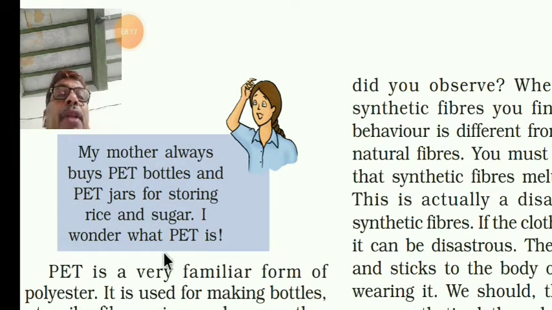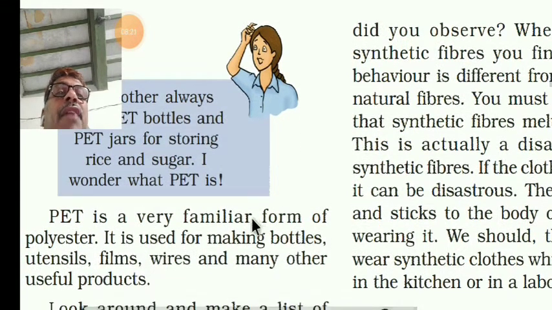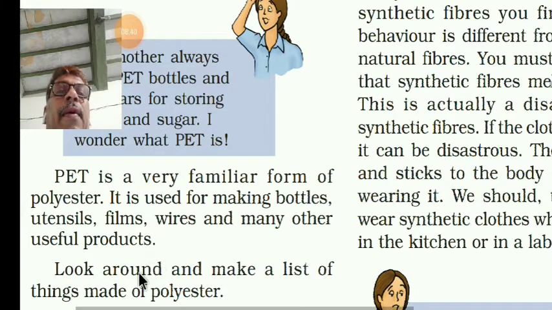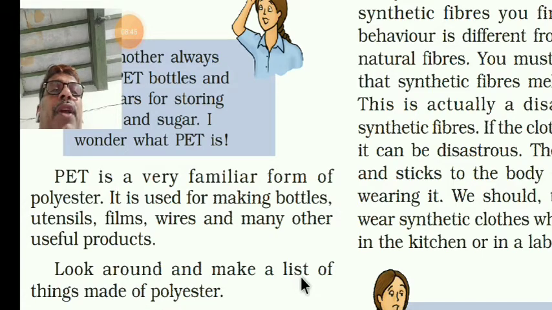Terephthalate, polyethylene terephthalate. This is a very familiar form of polyester. What is polyester? PET means a form of polyester. It is used for making bottles, utensils, films, wires and many other useful products. So, clear? Look around and make a list of things made of polyester.